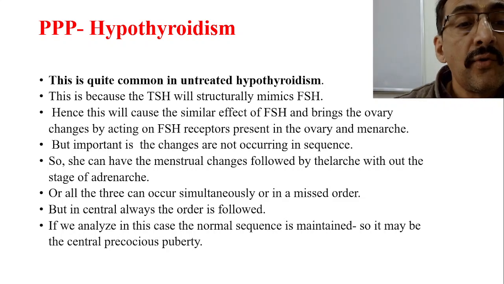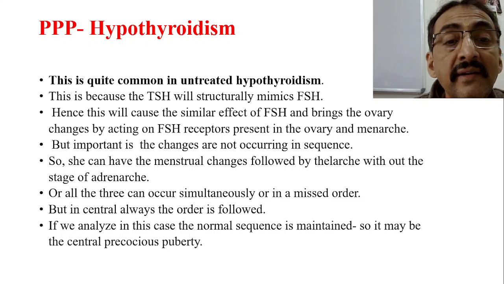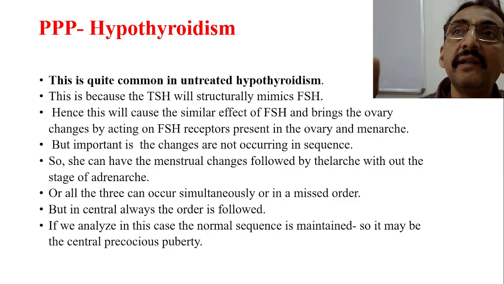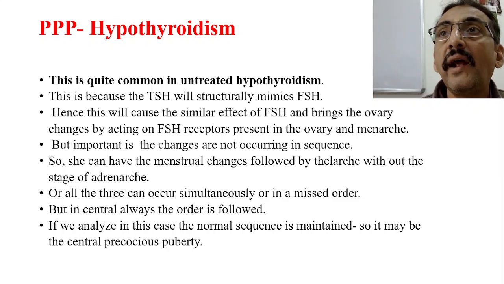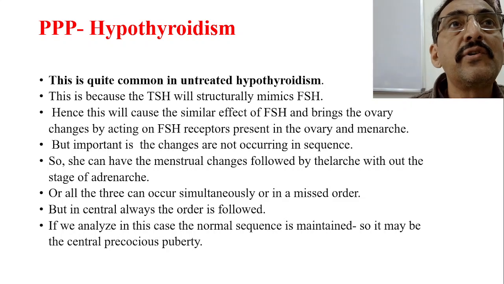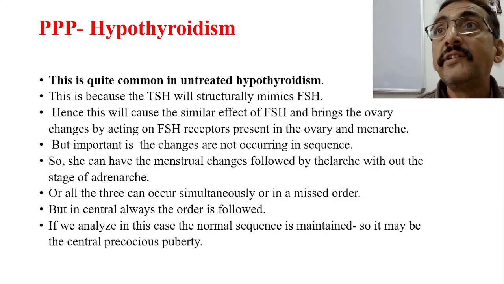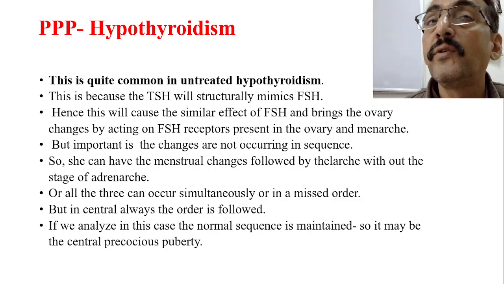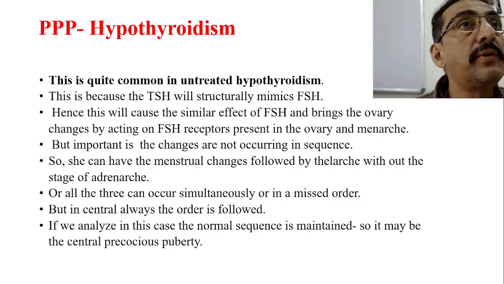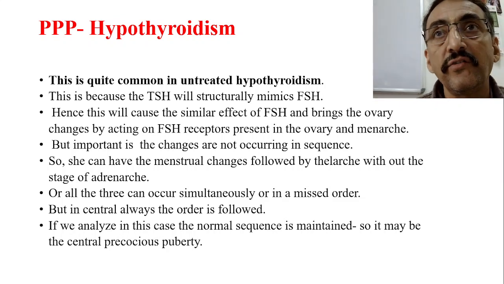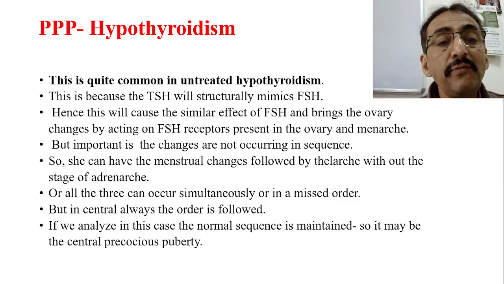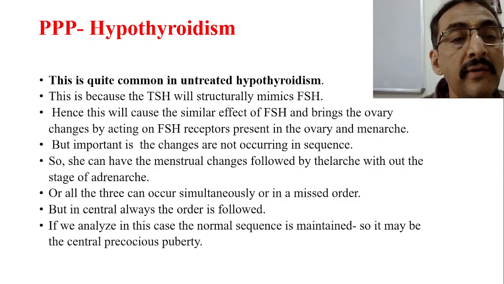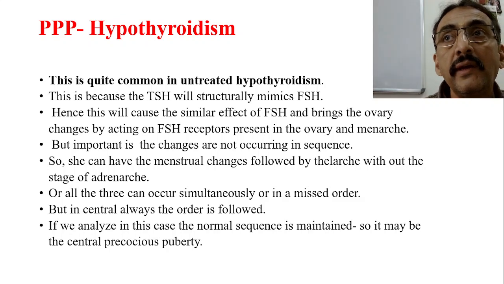In the central type the order is always followed, but here the order is not followed. There is no order. Estrogen and progesterone are produced directly, and once they are produced, the menstrual changes take place and the child will develop menstruation, and we call it precocious puberty. That is also peripheral precocious puberty, and also because of hypothyroidism. So if we analyze this case, the normal sequence is not maintained,